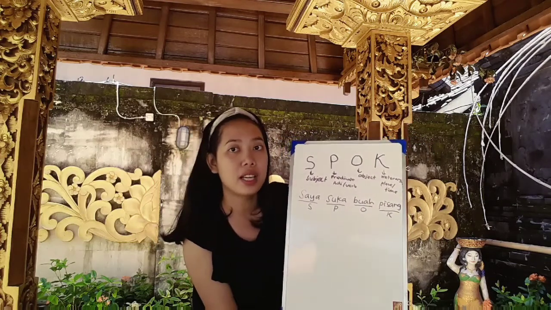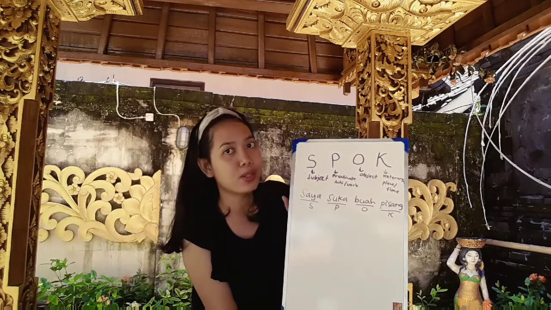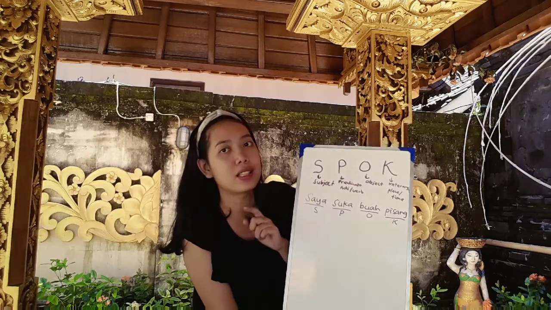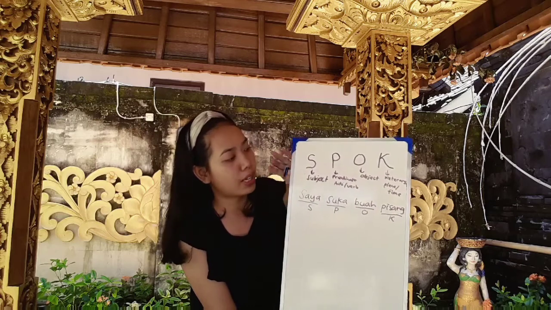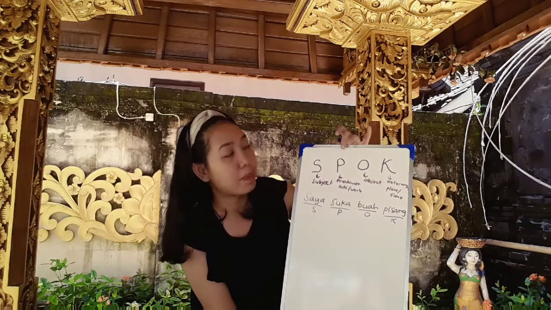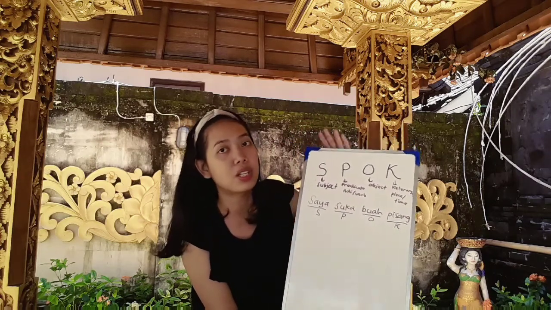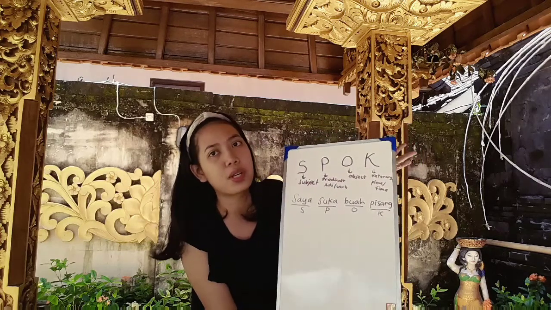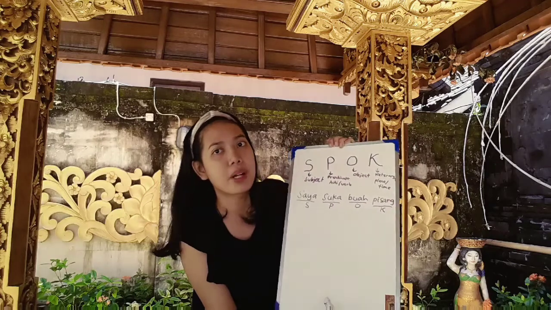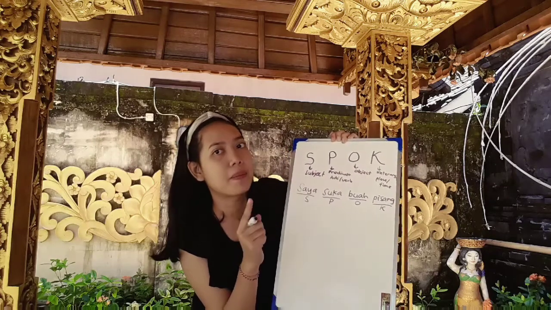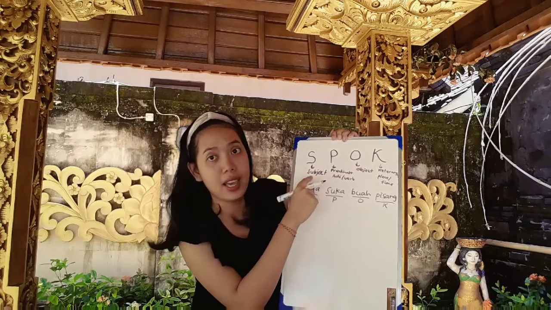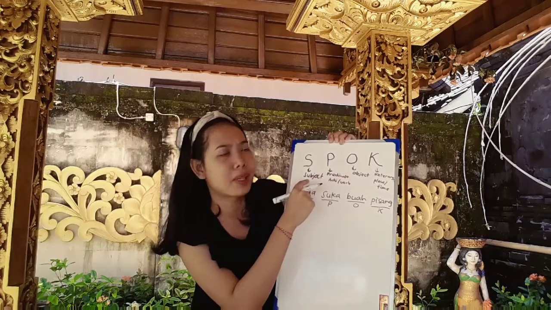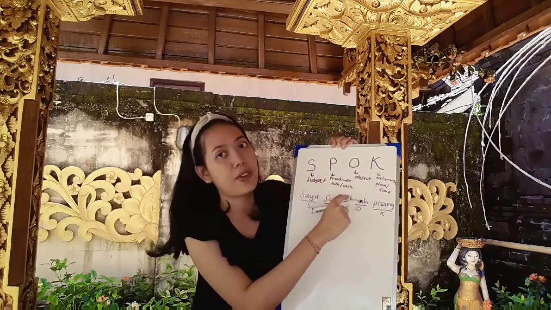But in Bahasa Indonesia, we also call it a sentence if it only includes two parts. For example, only S and P, that's also a sentence. You don't need to make it complete SPOK; only two parts we also call a sentence. For example, only S and P: a subject, which can be a person, animal or thing, and a predicate, an adjective or verb.